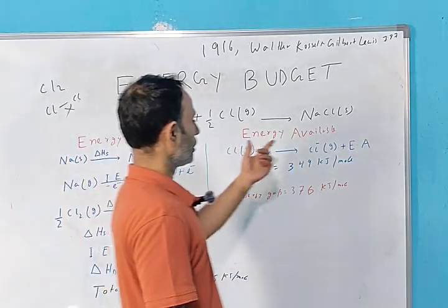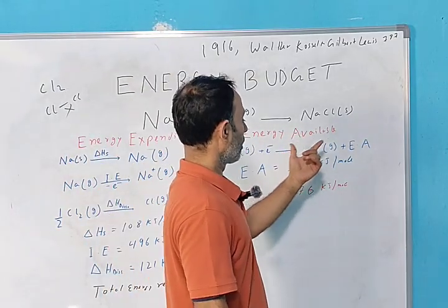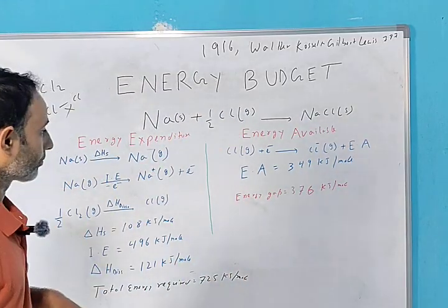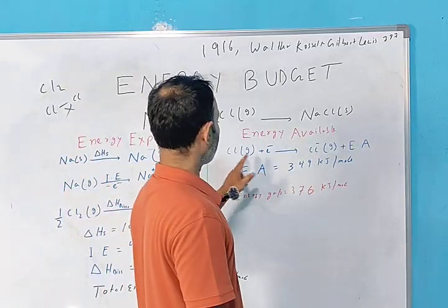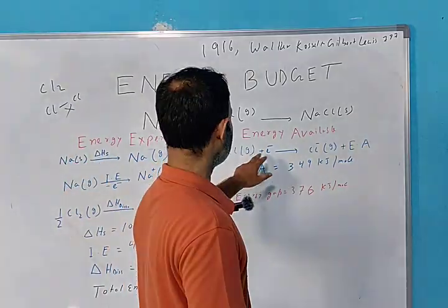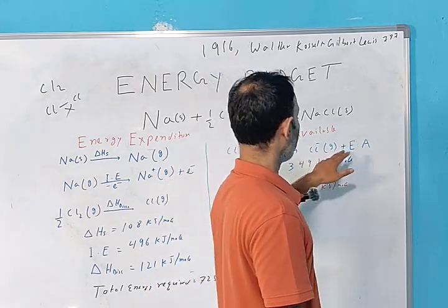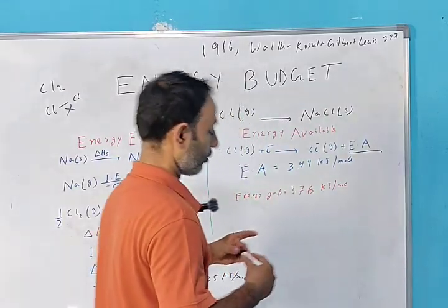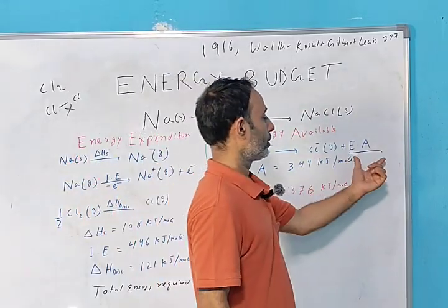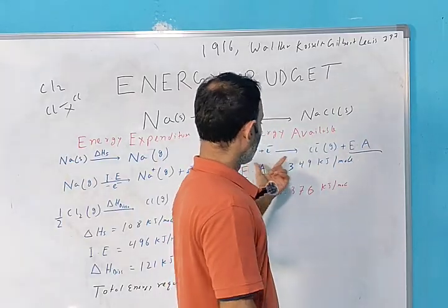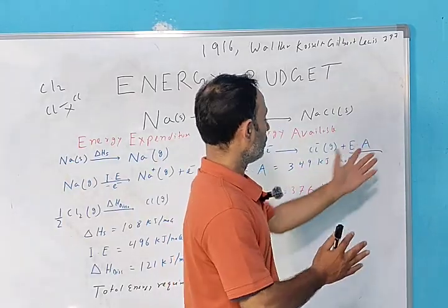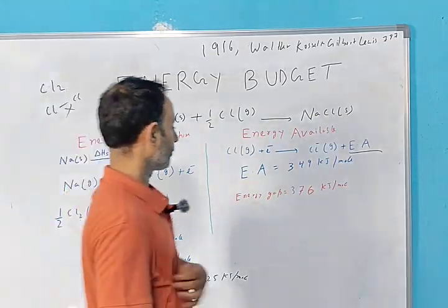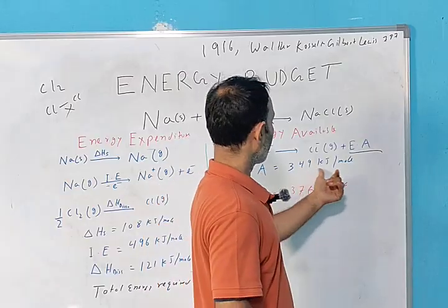Now move on to energy available. What type of energy is available to us to meet these expenses? The only energy we have available to us is electron affinity. Cl gas plus electron gives Cl minus plus electron affinity. We have already discussed in the chapter on electron affinity that this is the amount of energy released. So when the energy is released, we have this energy to meet the expenses, because the other energies are absorbed in the reactions. The electron affinity is 349 kilojoule per mole.